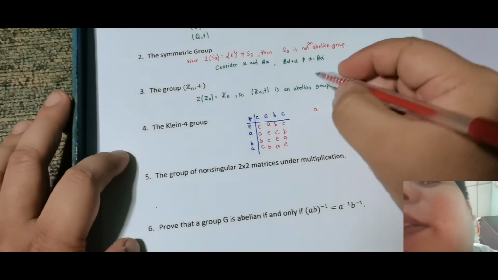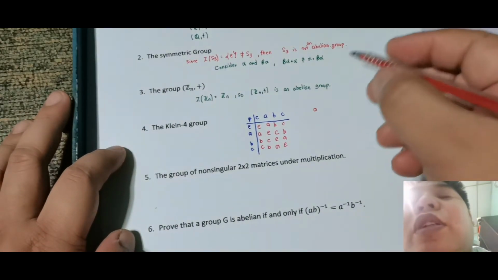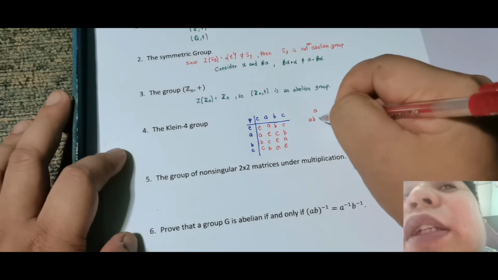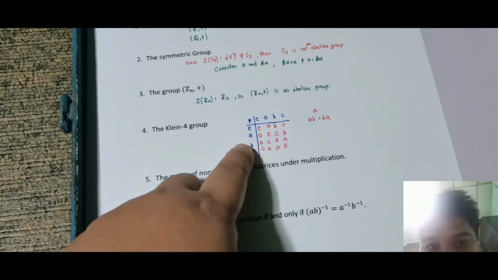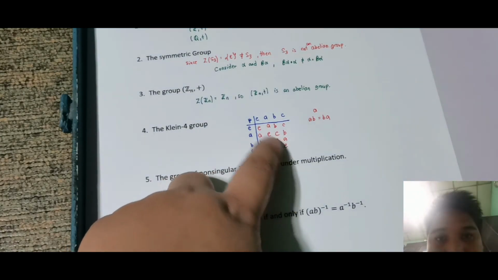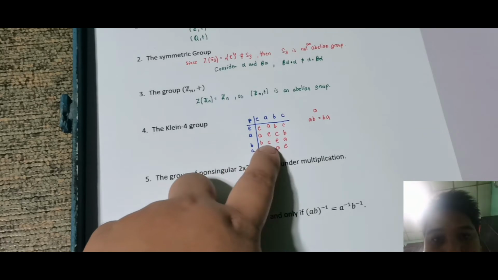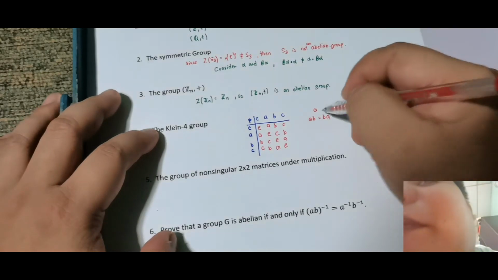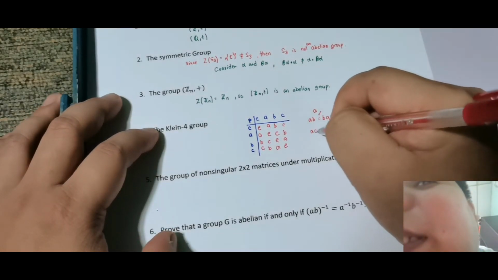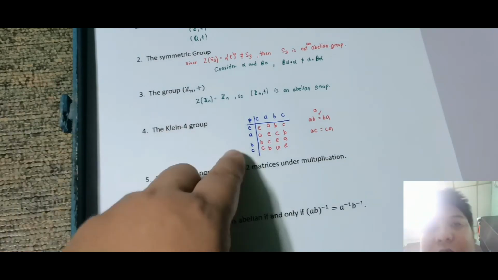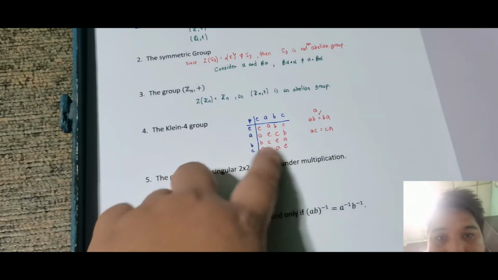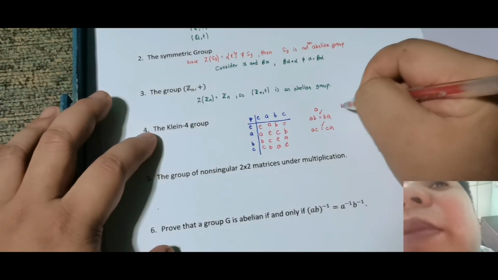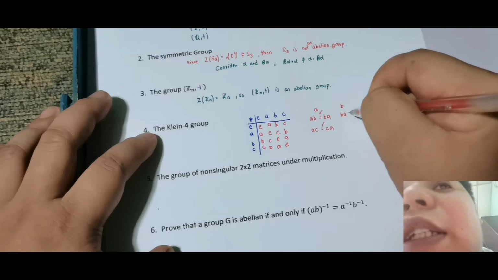So sabi ko nga, no need to test itself sa A. So test na lang natin sa A kay B. So A asterisk B is equal to B asterisk A. So check natin: A asterisk B is C, B asterisk A is C. So okay tayo dyan. Next, A asterisk C is equal to C asterisk A. A asterisk C is B, C asterisk A is B. So therefore okay dyan. Then pagdating kay B, we have B asterisk A is equal to A asterisk B, which is kaka-check lang natin.